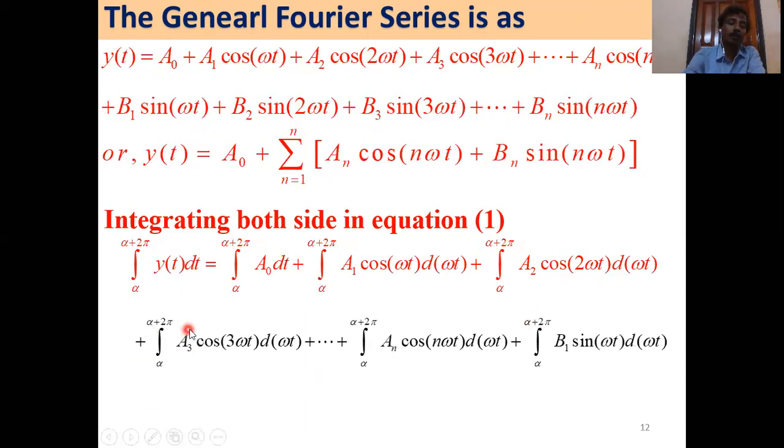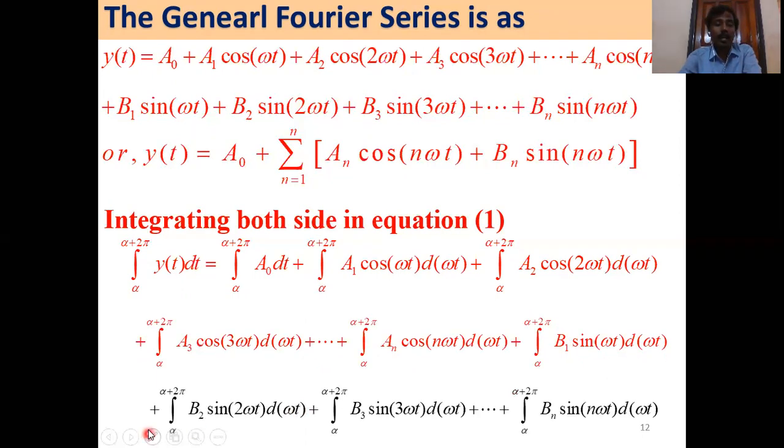Similarly, alpha to alpha plus 2 pi a3 cos 3 omega t d omega t, dot dot dot, alpha to alpha plus 2 pi b1 sin omega t d omega t, alpha to alpha plus 2 pi b2 sin 2 omega t d omega t, alpha to alpha plus 2 pi bn sin n omega t d omega t, integrating both sides in equation 1.